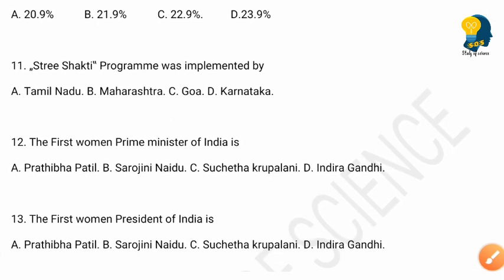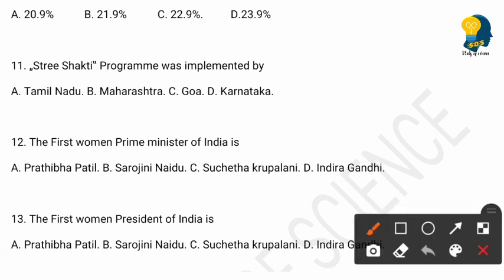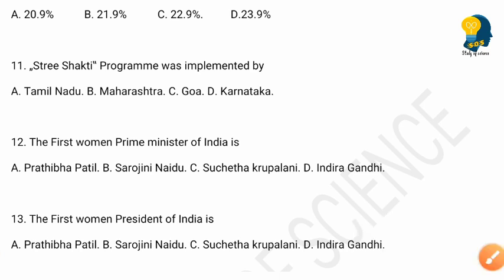Moving to the next question. Stree Shakti program was implemented by. Options are Tamil Nadu, Maharashtra, Goa, Karnataka. And the right answer here is option D, Karnataka. Stree Shakti program was implemented by Karnataka.